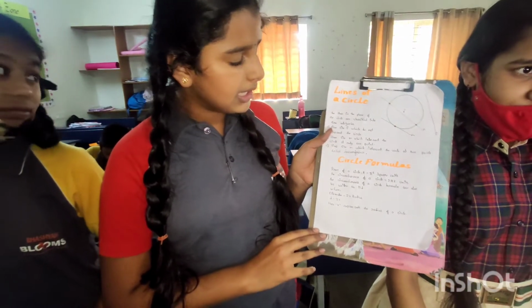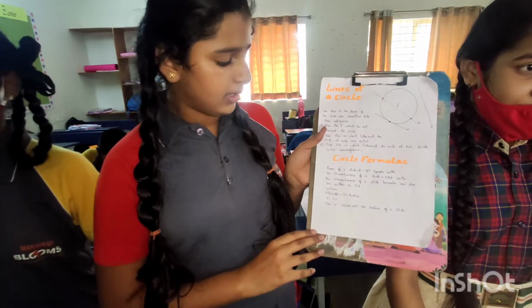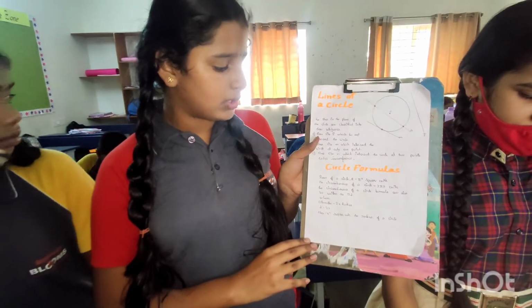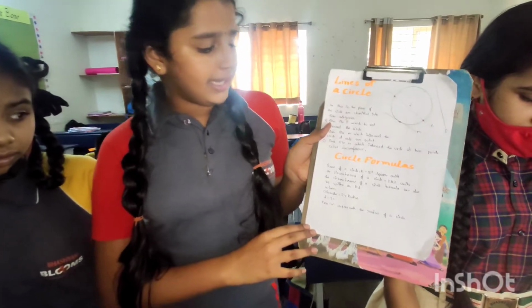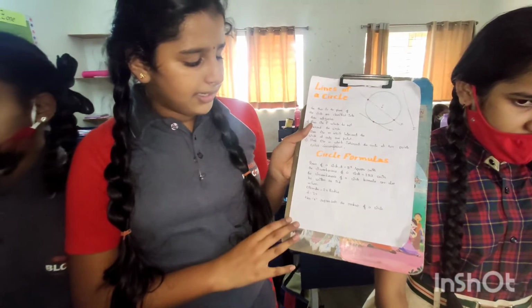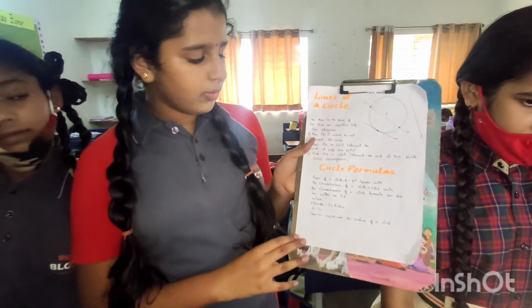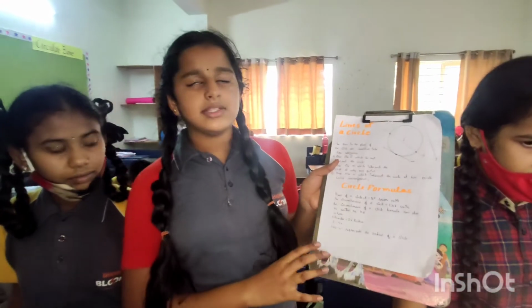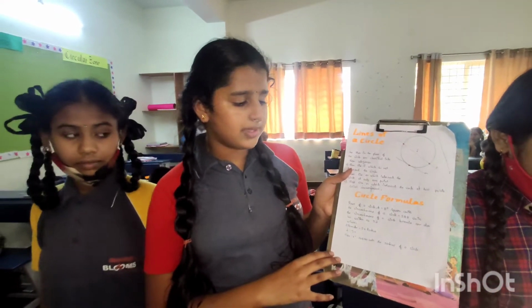The circumference of a circle is equal to 2 pi r units. This circumference formula can also be written as pi d, where the diameter is equal to 2 into radius, d is equal to 2r, where r represents the radius of the circle.